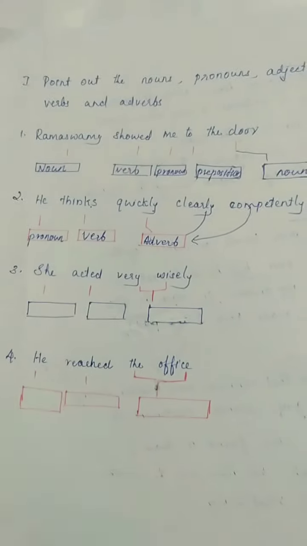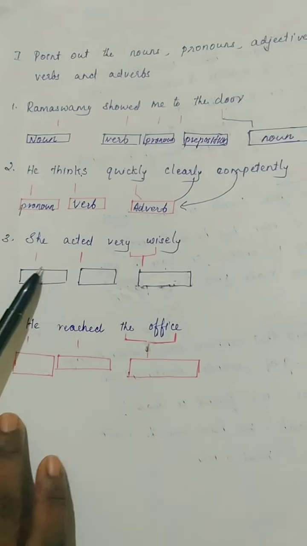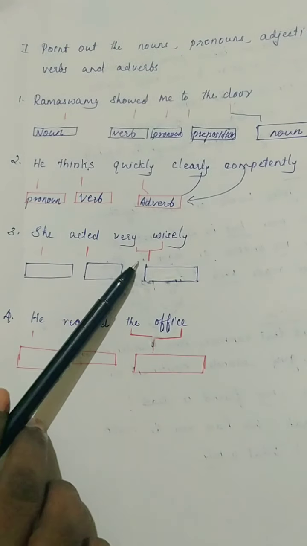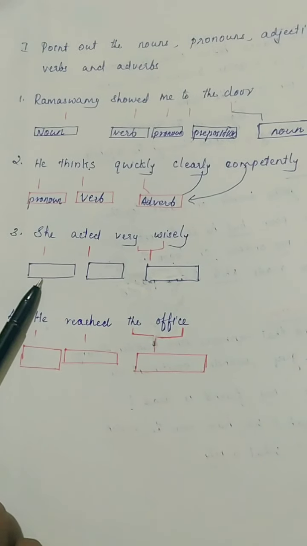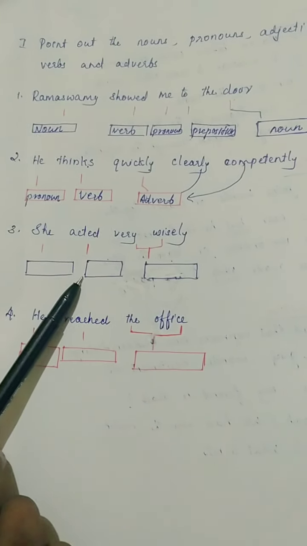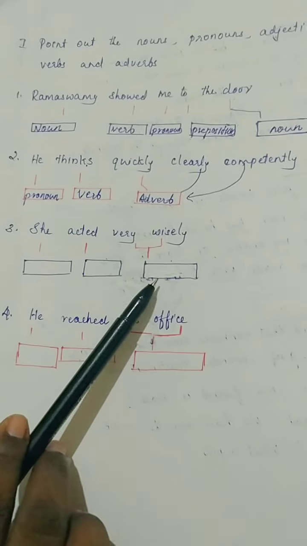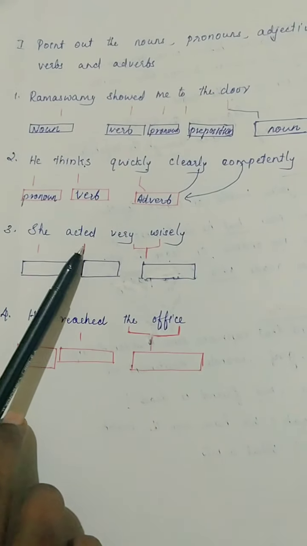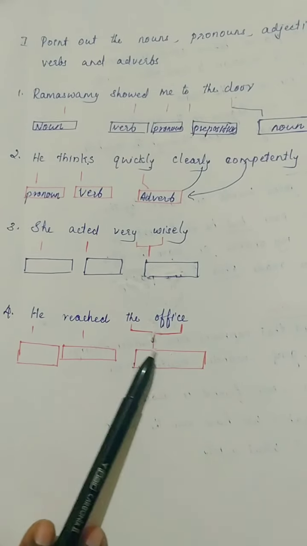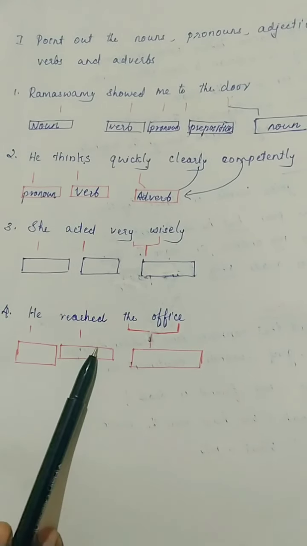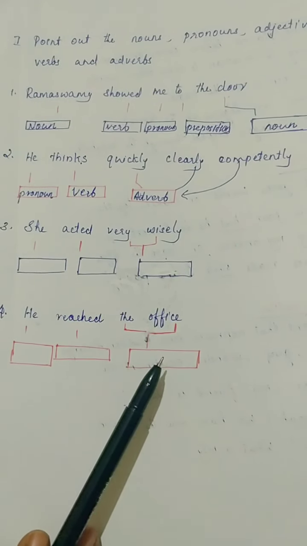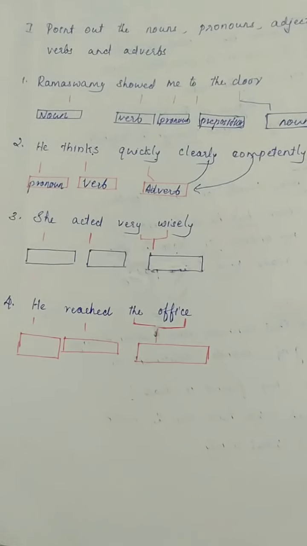She acted very wisely. You have to say, she acted very wisely. She, what is she? She is the pronoun. Acted. Acted is a verb. Very wisely. It is telling about how she acted. That is an adverb. He reached the office. He, pronoun. Reached is a verb. The office, another noun of this sentence.